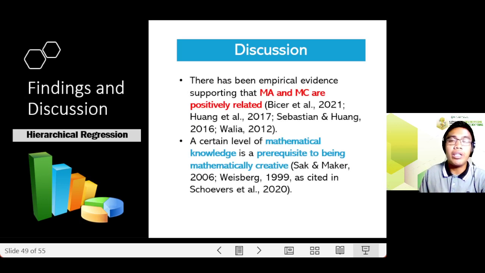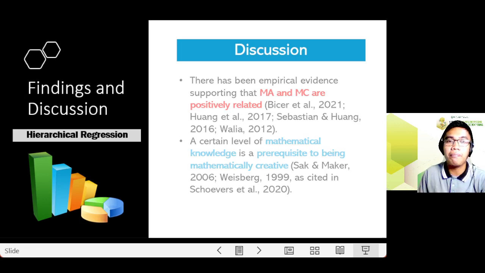And for step 3, you have noticed that GC became not a significant predictor while MA became a significant predictor. There has been empirical evidence supporting that MA and MC are positively related according to Beezer et al. in 2021, Wang et al. in 2017, Sebastian and Wang in 2016, and Wally in 2012. So a certain level of mathematical knowledge is a prerequisite to being mathematically creative.